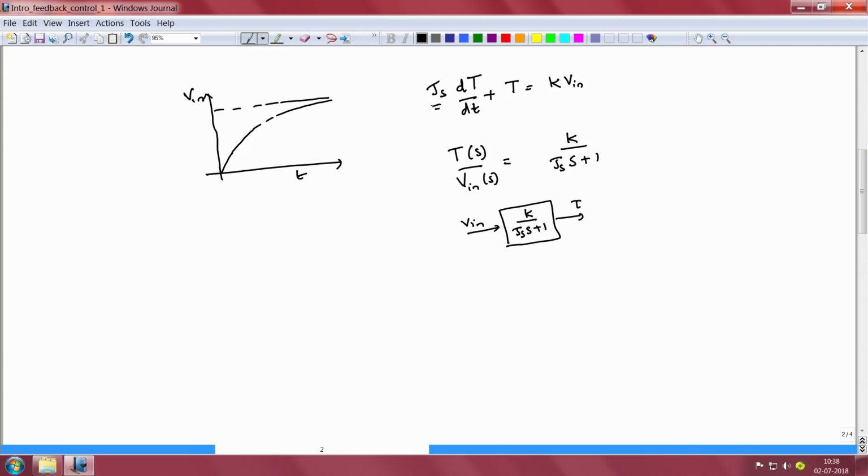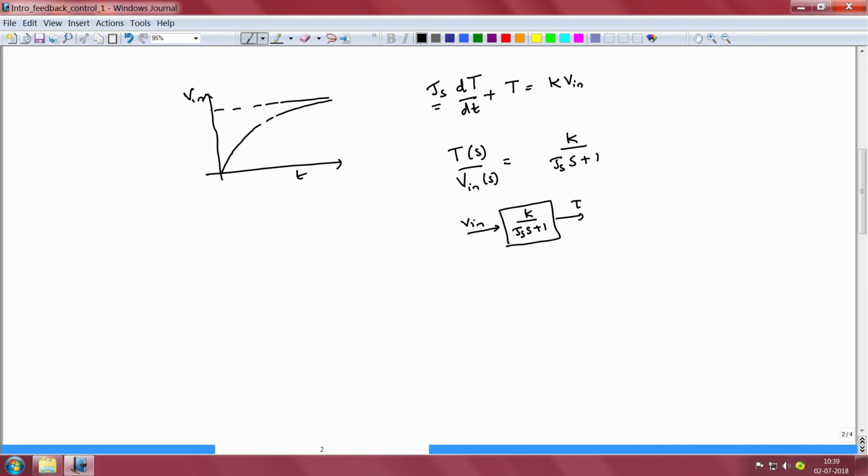The subscript s for the time constant tau is intended to denote the fact that this is a slow system. Most thermal systems such as ovens and so on are slow. Therefore, if I were to provide a step input to this oven, it takes quite some time for the temperature to build up and reach its steady state value. Hence, we have denoted the time constant tau with a subscript and called it tau s.